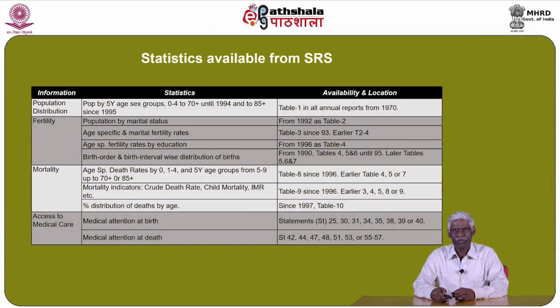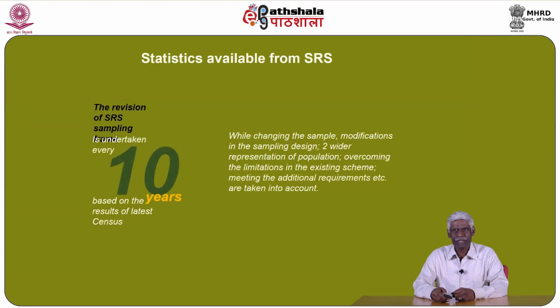The statistics available from SRS focus on various demographic issues like population distribution, fertility, mortality, and access to medical care, with respect to various statistics and their availability and location, which are discussed. The revision of the SRS sampling frame is undertaken every 10 years based on the results of the latest census. While changing the sample, modifications in the sampling design for wider representation of population, overcoming the limitations in the existing scheme, meeting the additional requirements, etc. are taken into account.